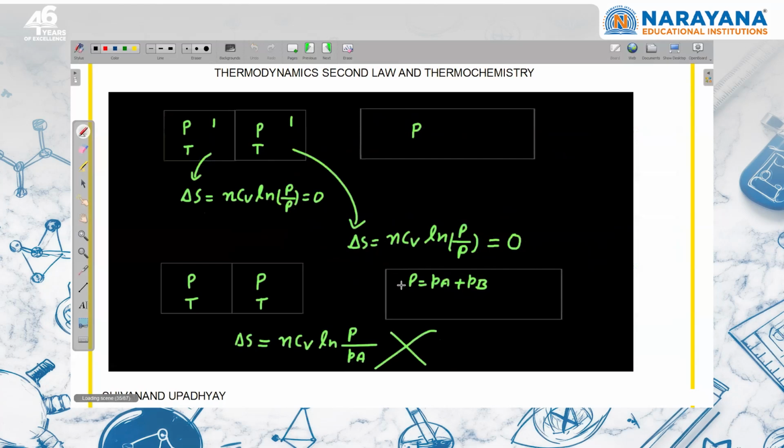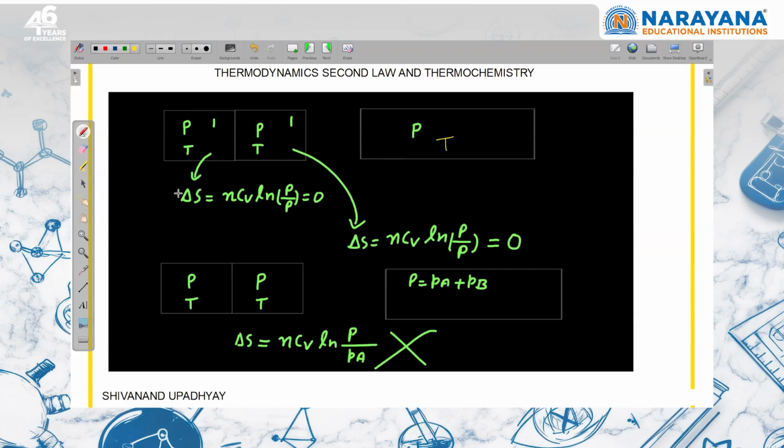So here you can see that this is the same gas at pressure P and temperature T. This is also identically the same gas at pressure P and temperature T. If you remove the partition, obviously the gas is the same and the pressure is the same, so pressure is not going to change, temperature is not going to change, right? So this is the initial condition, and this is the final condition.